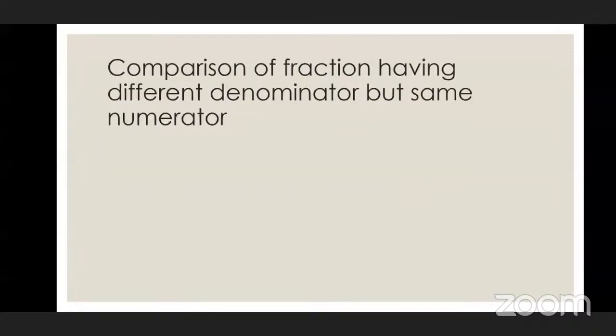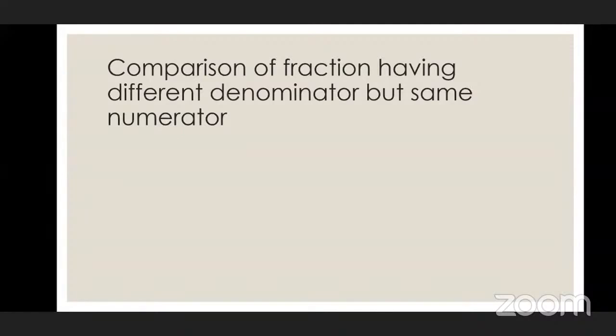Next, when fractions have different denominators but the same numerator, now what changes over here?